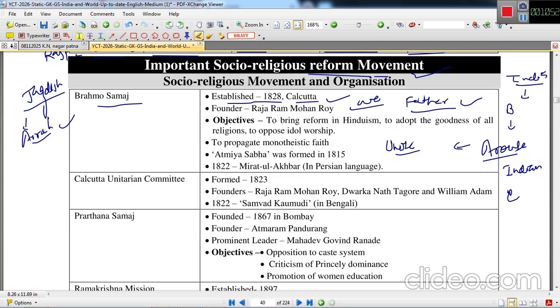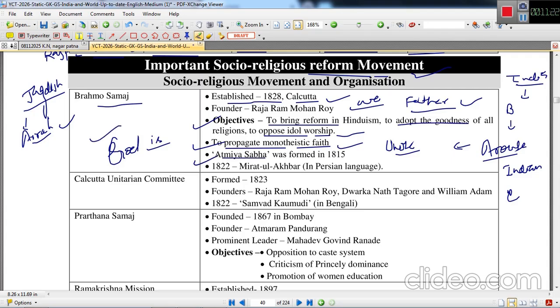Definitely he was against the evil practices in Hinduism, wanting to bring reform in Hinduism, to adopt the good of all religions, and to oppose idol worship. He started this movement, and the Brahmo Samaj was established also to propagate monotheistic faith. He said that God is one. The form may be different, but God is one.